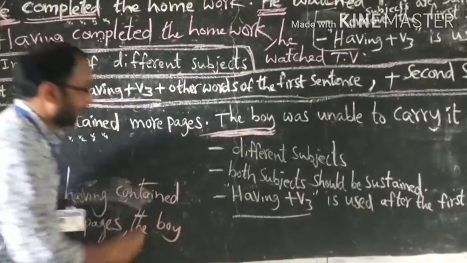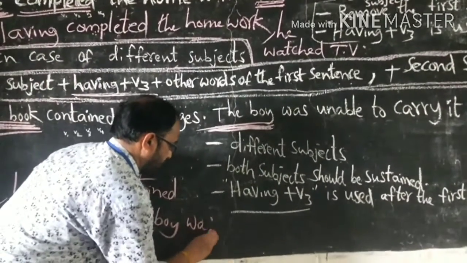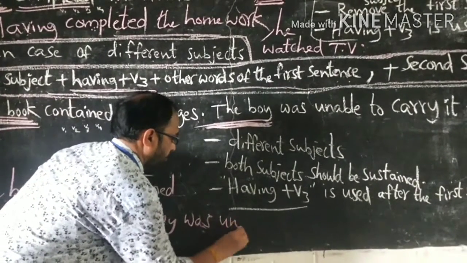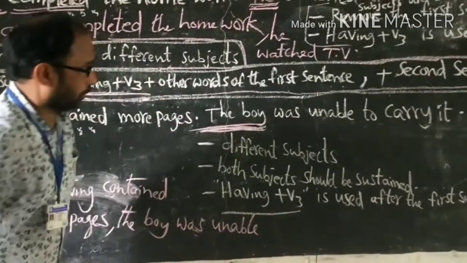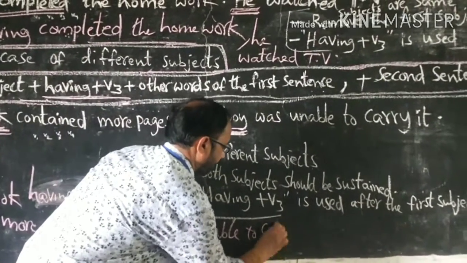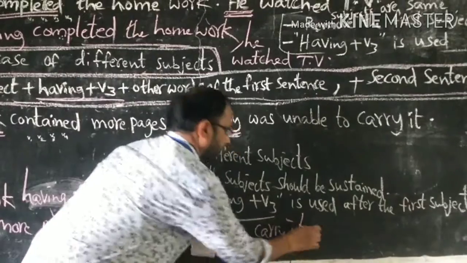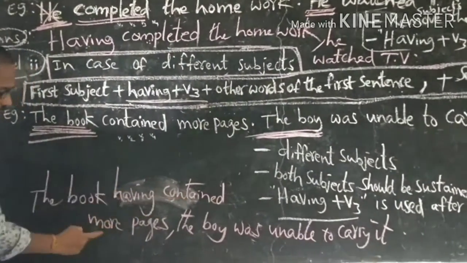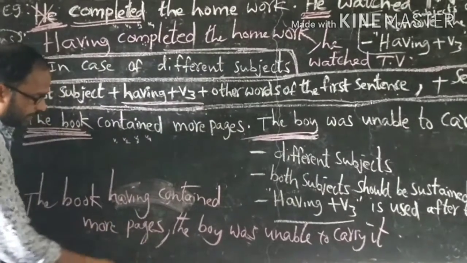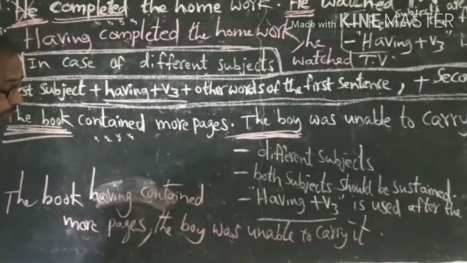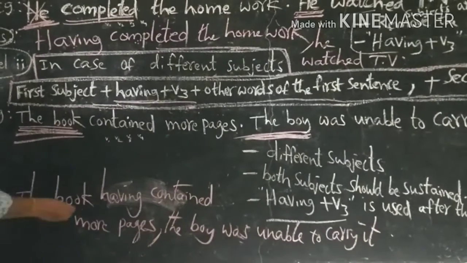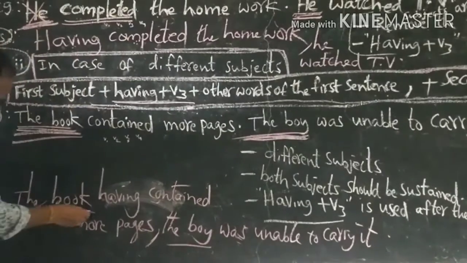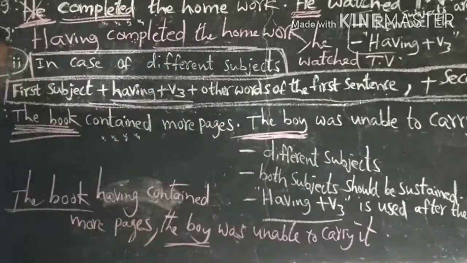The boy was unable to carry it. The book having contained more pages, comma, the boy was unable to carry it. In case of different subjects, the subjects should be sustained.